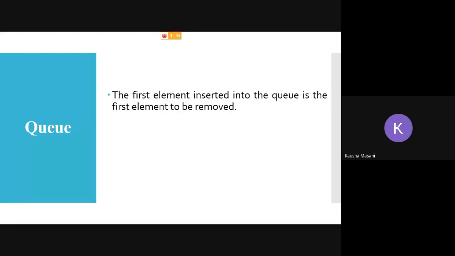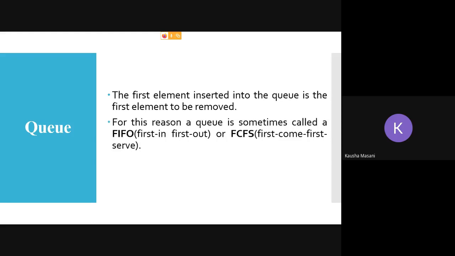Then we also saw that the first element which is inserted in the queue is the first one to be removed. So when I ask specifically what is the pattern of queue operations, then you have to say it is first in first out or first come first serve. Don't write it as the first line of your answer in the examination if it is asked to write a note on queue for 4 marks, or define queue. Don't go and write first in first out, because that is the pattern, that is not the queue.